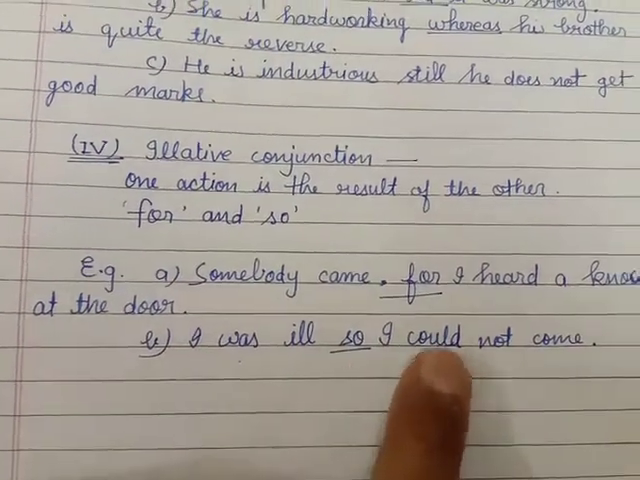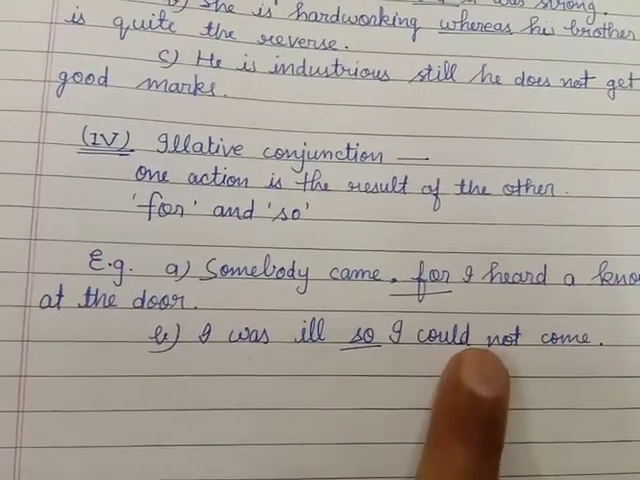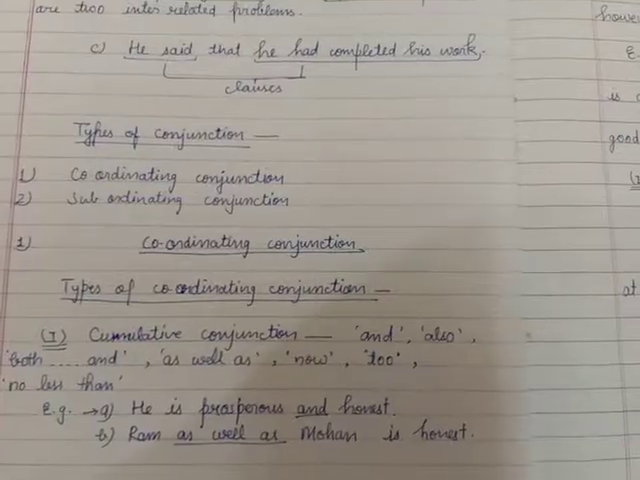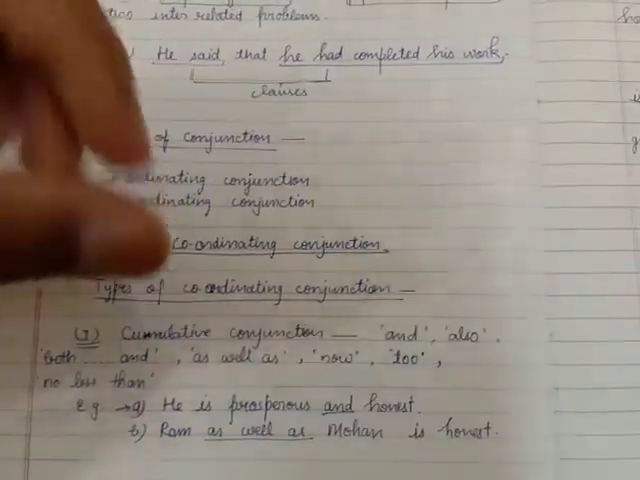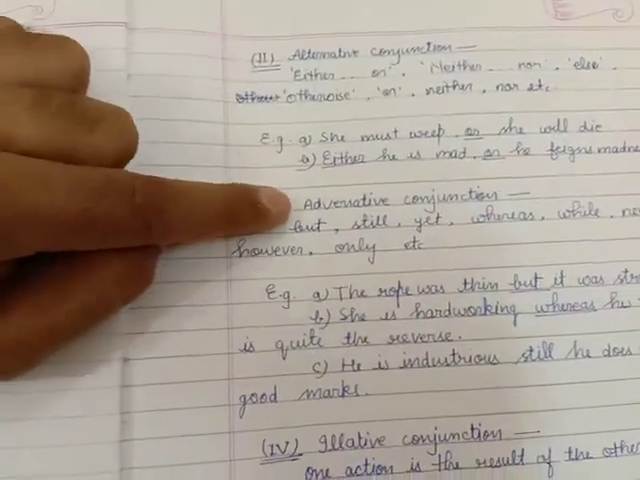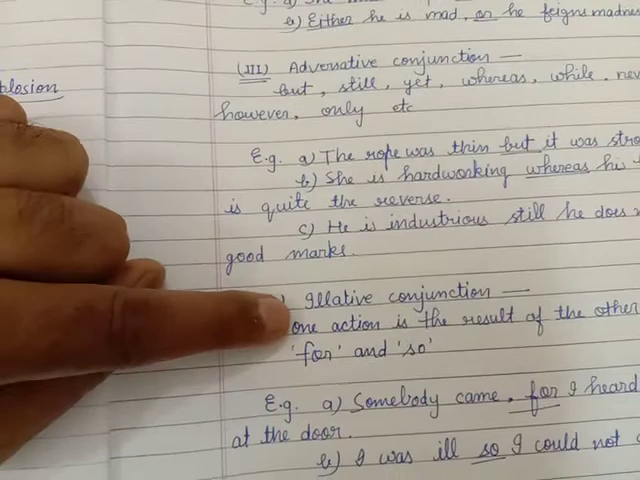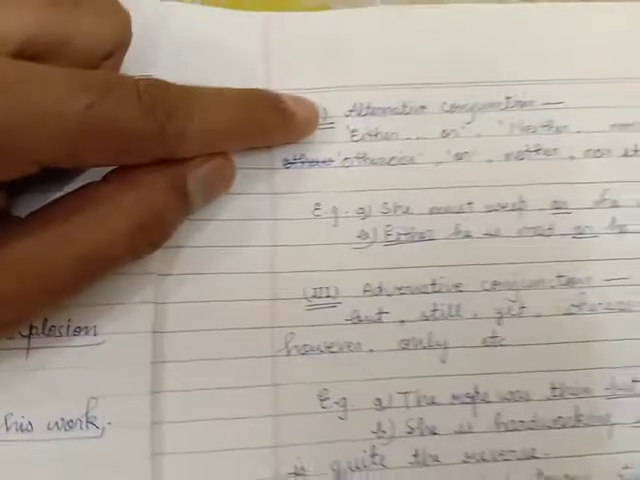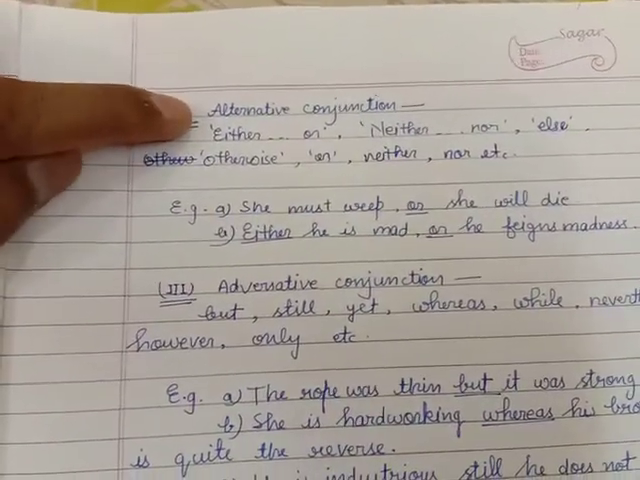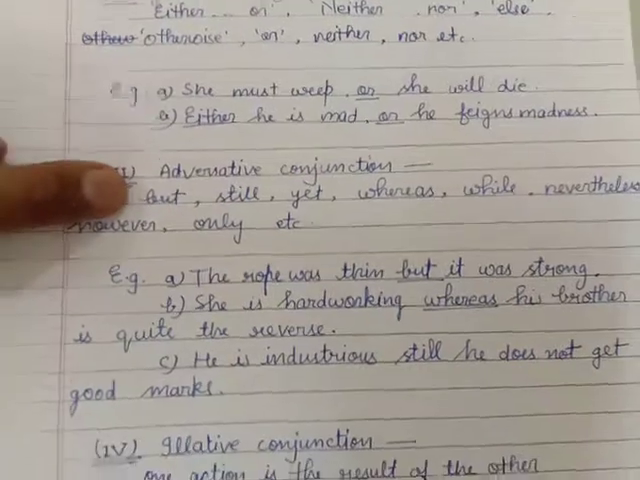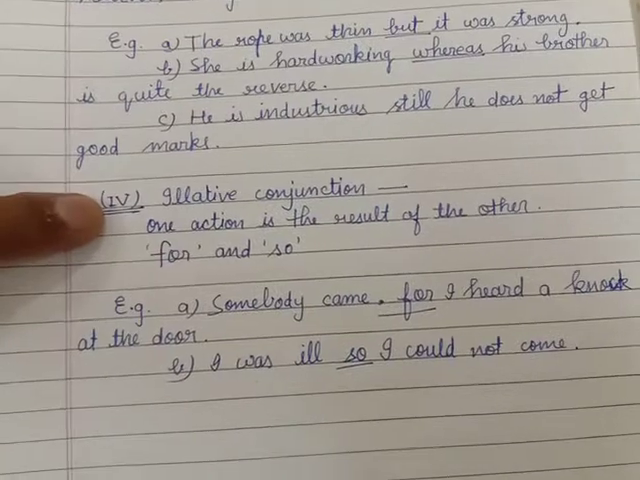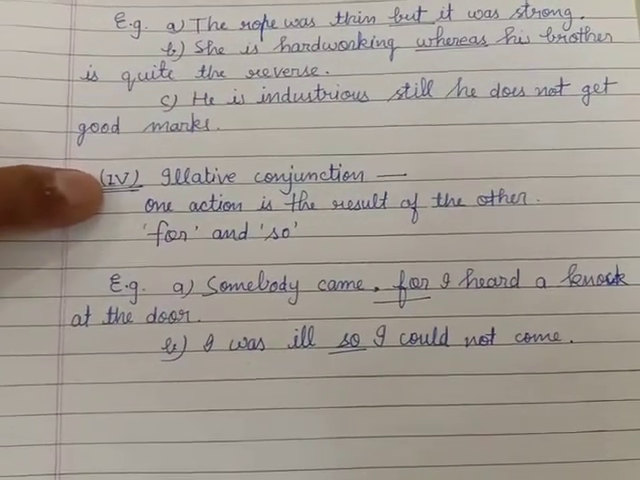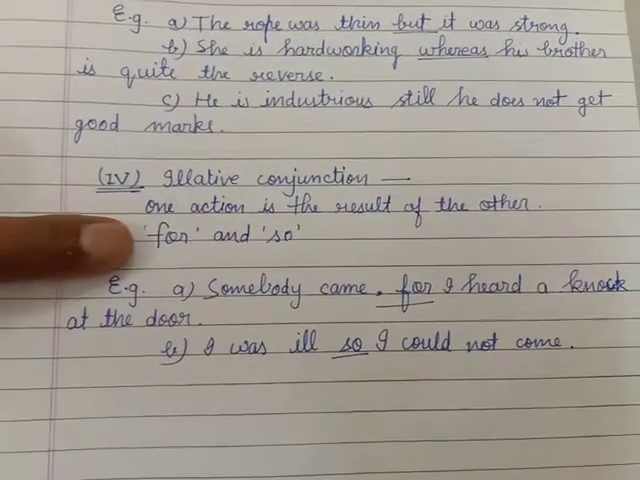I was ill, so I could not come. The reason, the result. So these are the parts of coordinating conjunction: cumulative conjunction, alternative conjunction, adversative conjunction, and illative conjunction. When the ideas are the same, then cumulative conjunction. When any option is given, then alternative conjunction. When the ideas are contrast, then adversative conjunction. And when one sentence is the result of the other, then we will use illative conjunction, that is for and so.